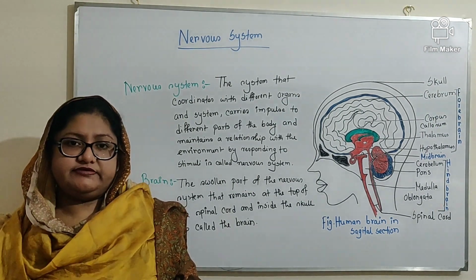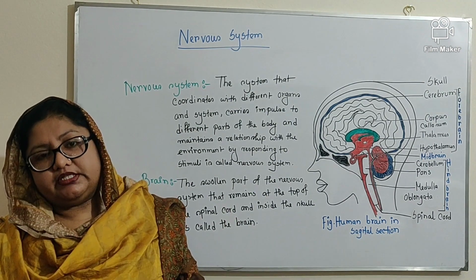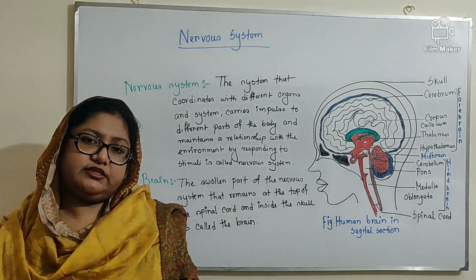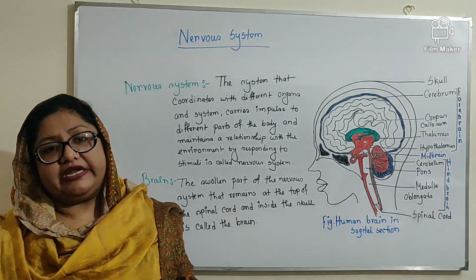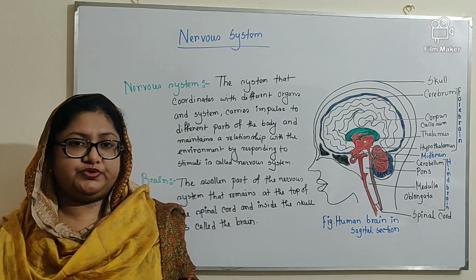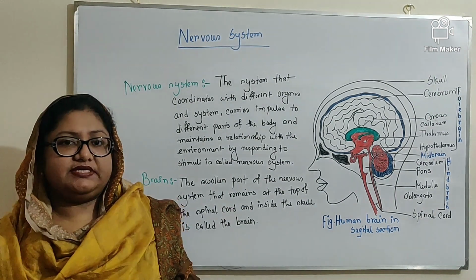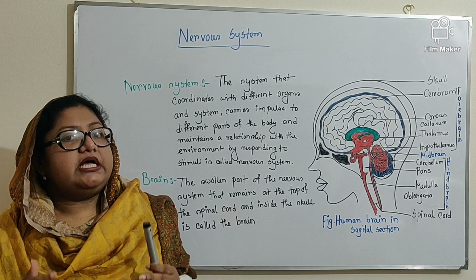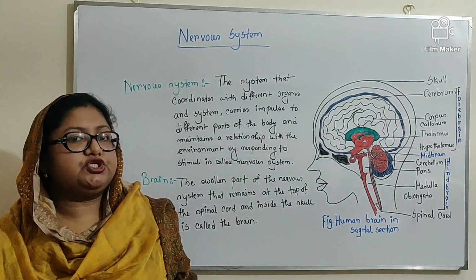cranial spinal nerves and autonomic nervous system. Cranial spinal nerves are again divided into two parts. One is cranial nerves, another one is spinal nerves. Now, the autonomic nervous system. The autonomic nervous system is again divided into two parts, that is sympathetic nerves and parasympathetic nerves. Now, we will discuss the central nervous system, especially the structure of the brain.